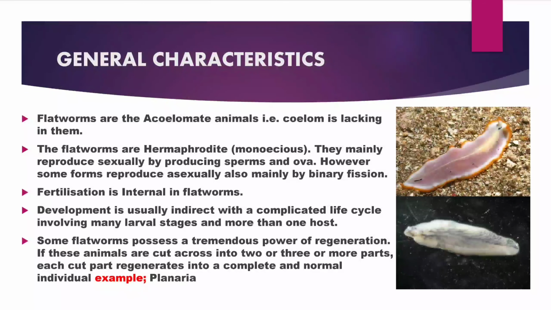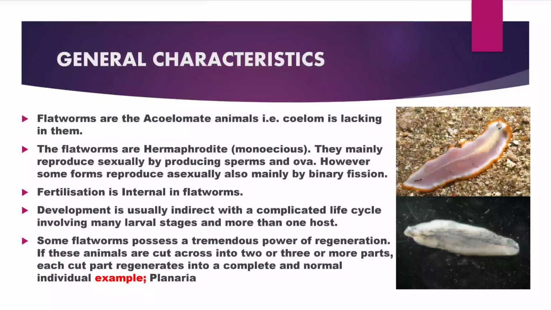The flatworms are hermaphrodite, which means in them male and female sexes are not separate. They mainly reproduce sexually by producing sperms and ova. Some forms reproduce asexually, mainly by binary fission. Fertilization is internal and development is usually indirect, with a complicated life cycle involving many larval stages and more than one host. Some flatworms possess a tremendous power of regeneration.